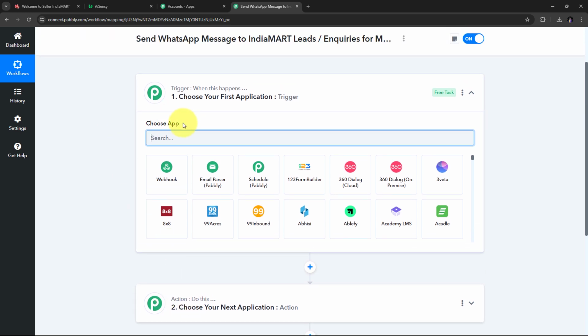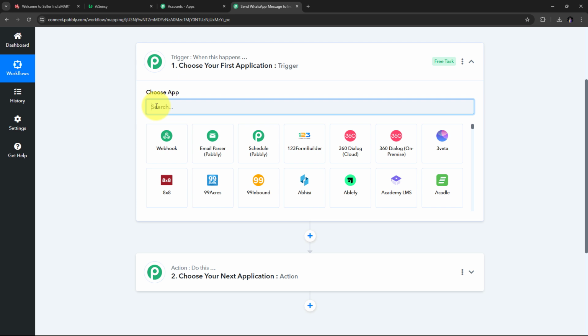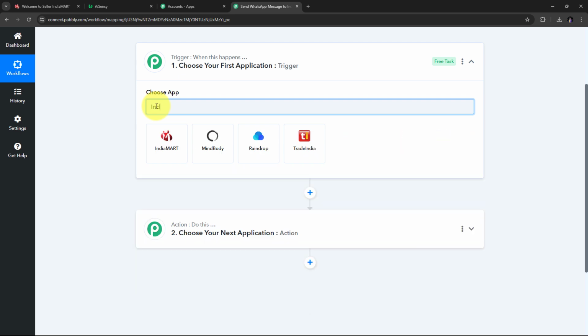So here in my workflow, I can only set up a single trigger step and multiple action steps. So what I need to do is first set up my trigger, and for setting up my trigger, I need to search for my trigger application. Here, my trigger application is going to be IndiaMART. So I'm going to search for that, and now I'm going to select IndiaMART here.